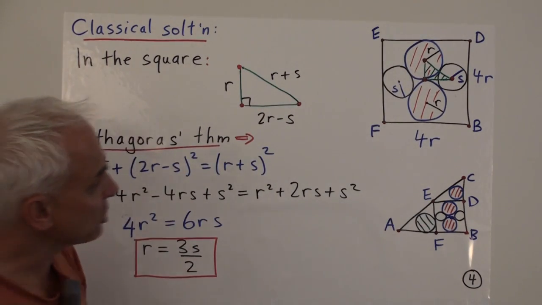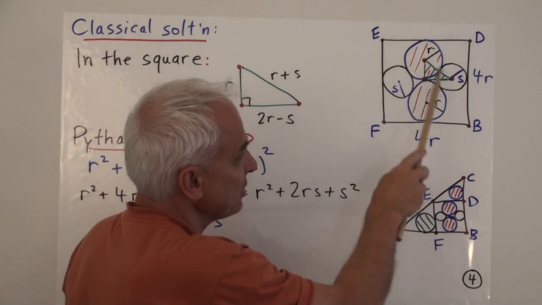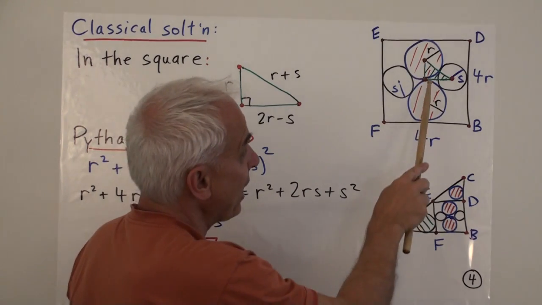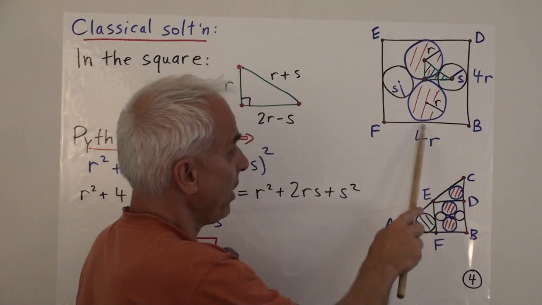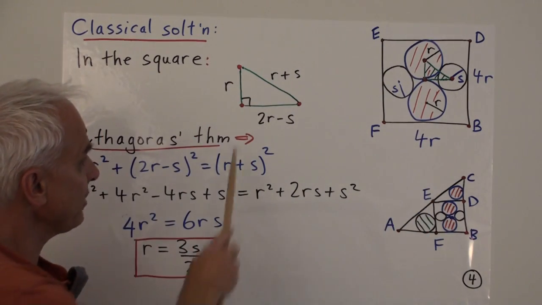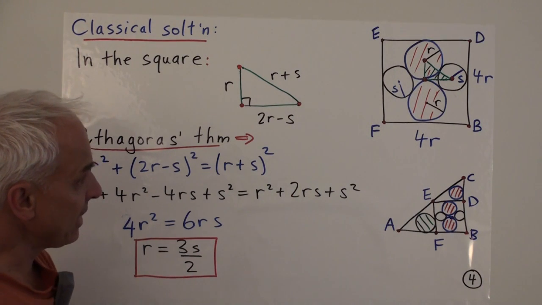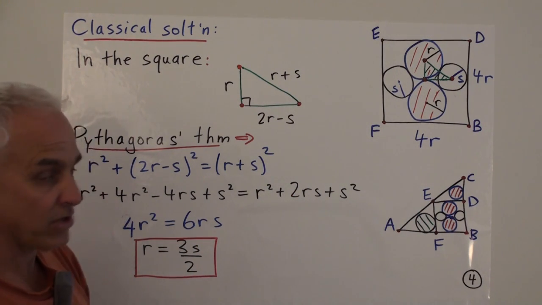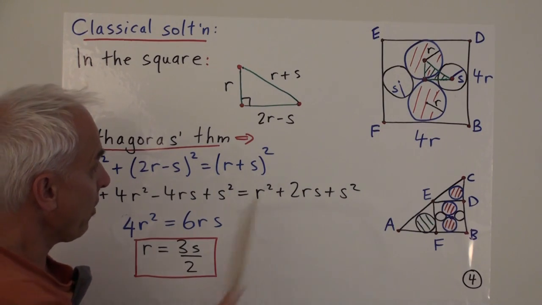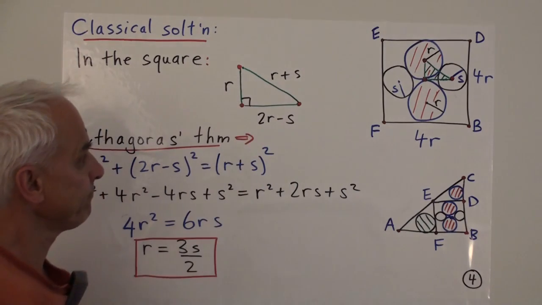And we can determine that relation by looking at the little triangle formed by the centers, say, of these two circles and the center of the square where these two red circles touch. There's that same triangle a little bit bigger now. And the sides of that triangle, it's a right triangle of course, are, well, this one here is r because that's the radius of the red circle.